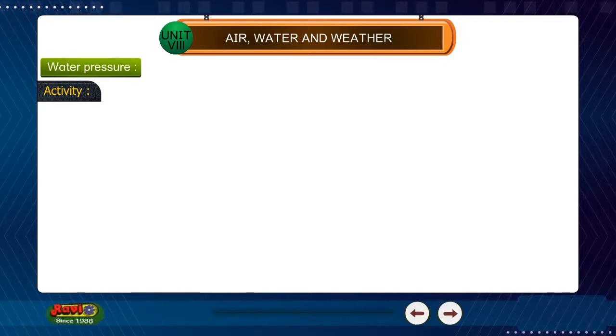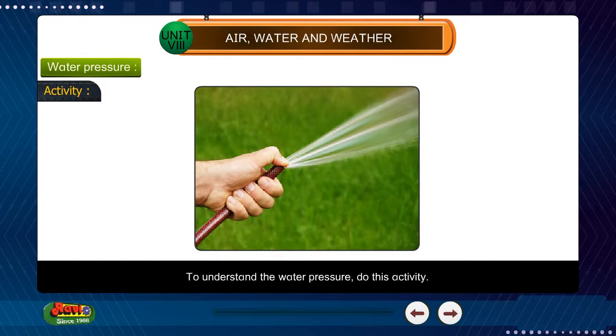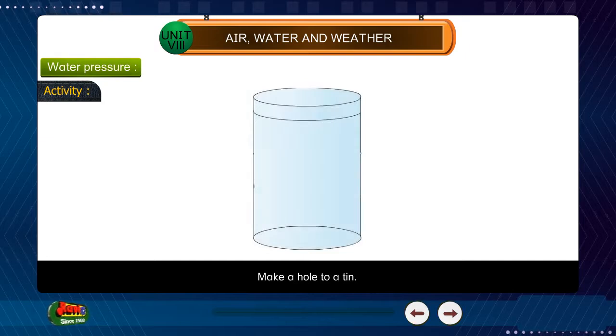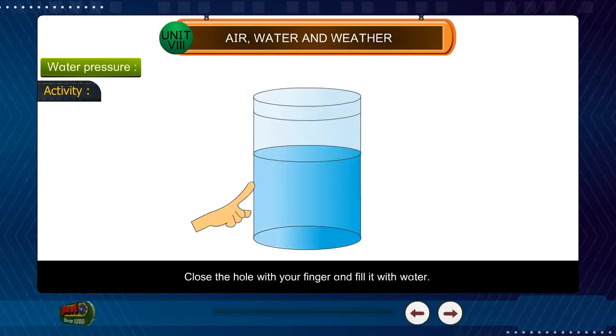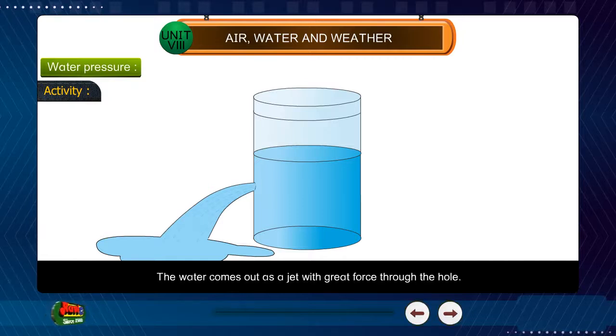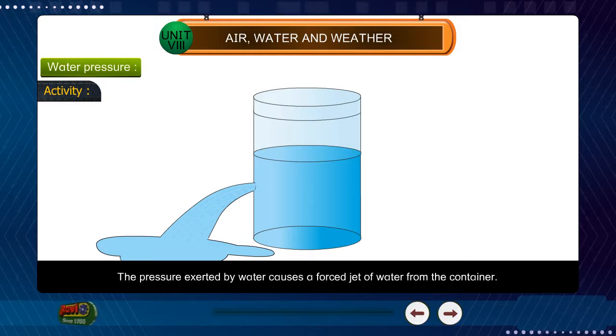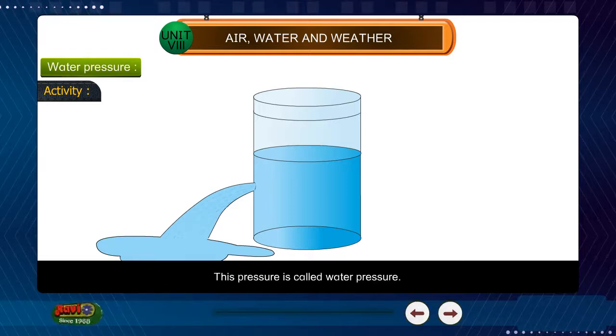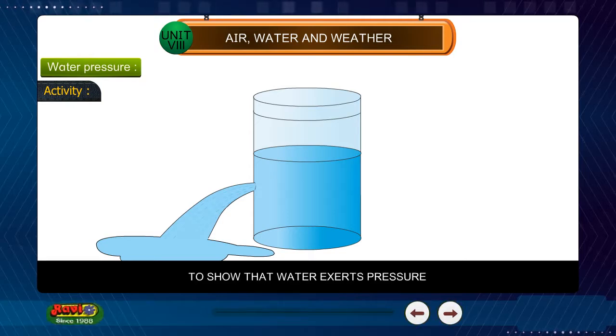Activity. To understand the water pressure, do this activity. Make a hole in a tin. Close the hole with your finger and fill it with water. Open the hole and observe. The water comes out as a jet with great force through the hole. The pressure exerted by water causes a forced jet of water from the container. This pressure is called water pressure. To show that water exerts pressure,